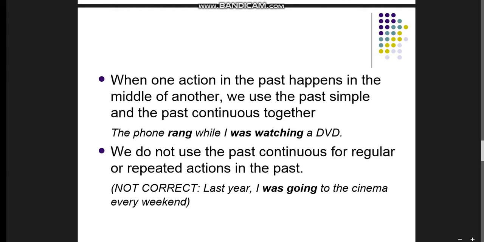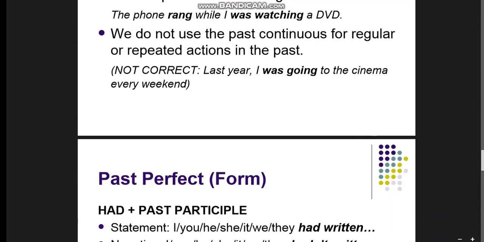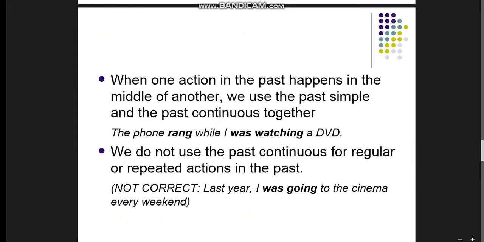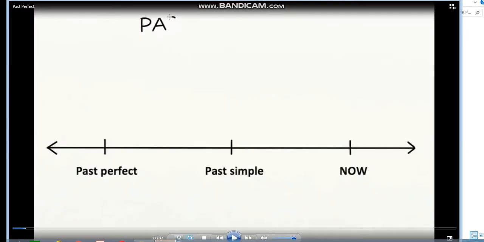We do not use the past continuous for regular or repeated actions in the past. Last year I was going to the cinema at the weekend. It's not correct. I went, because it's a repeated action. Okay, so here we stopped and we finished studying past continuous and past simple. Now I will let you know the difference. Here we have a video you should watch.